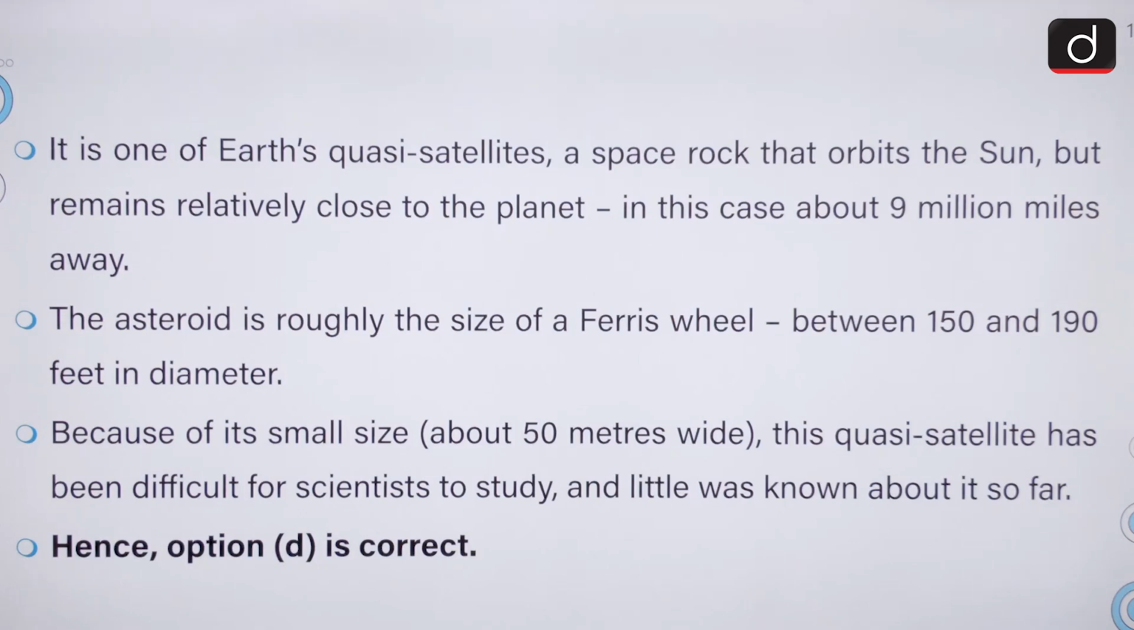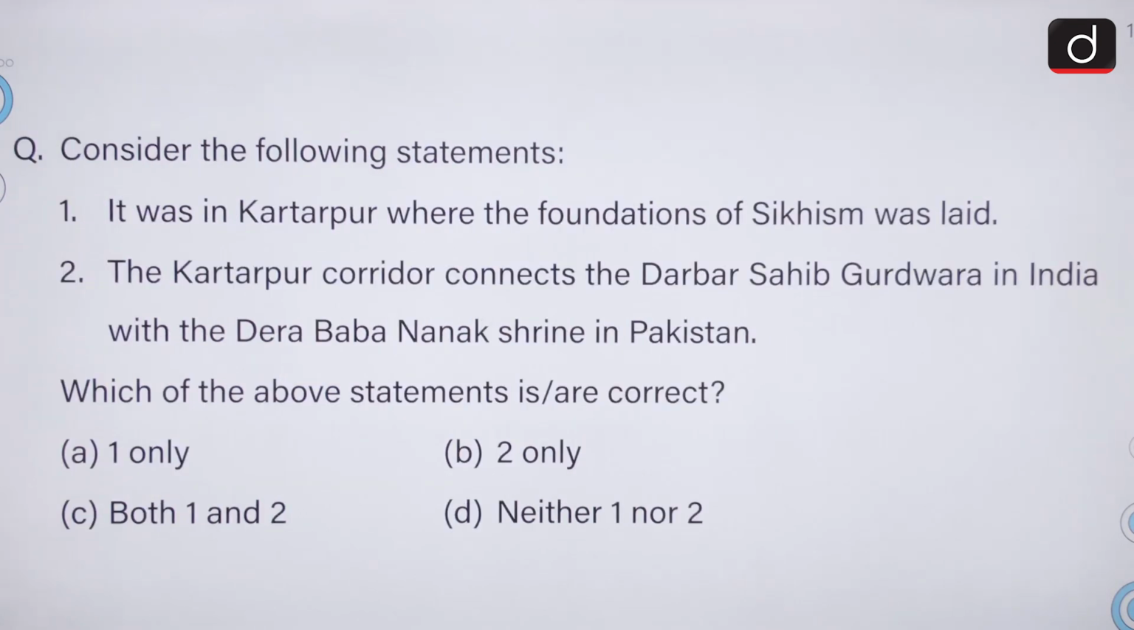Moving on, consider the following statements. It was in Kartarpur where the foundations of Sikhism was laid. The Kartarpur corridor connects the Darbar Sahib Gurdwara in India with the Dera Baba Nanak shrine in Pakistan. So we have to select the correct statement. The first statement is correct.